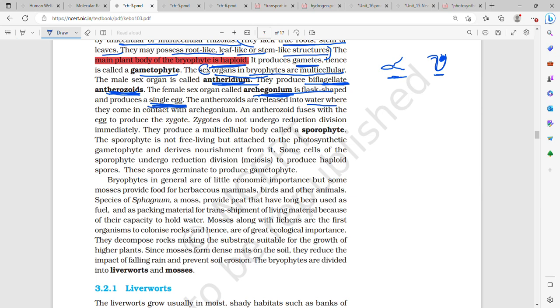The antherozoids are released into the water where they come in contact with archegonium. Antherozoid fuses with the egg to produce zygotes. Zygotes do not undergo reduction division.